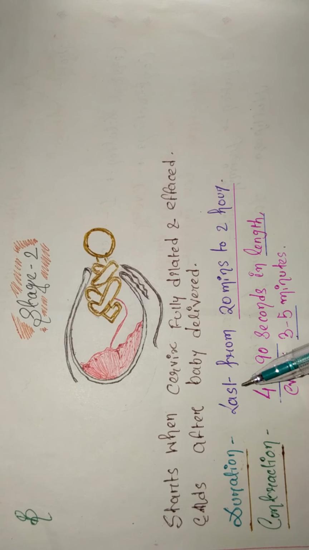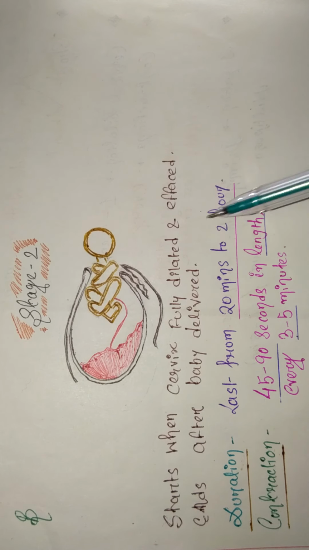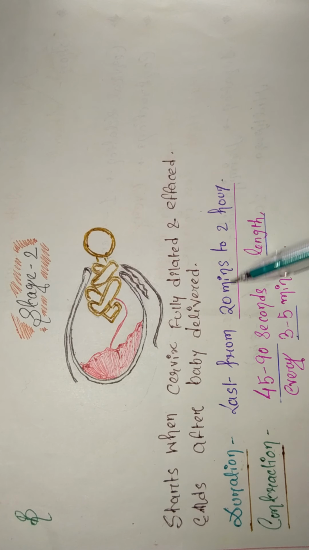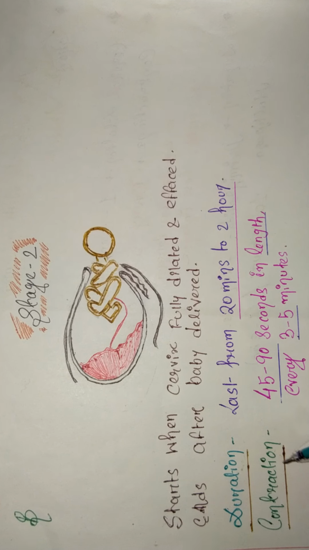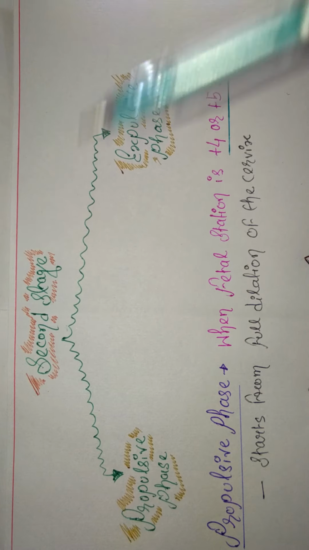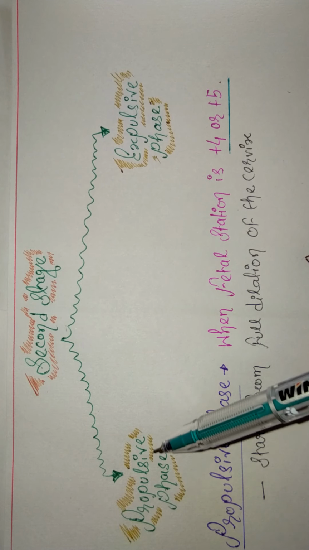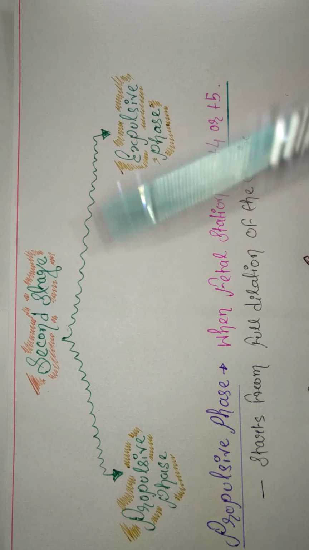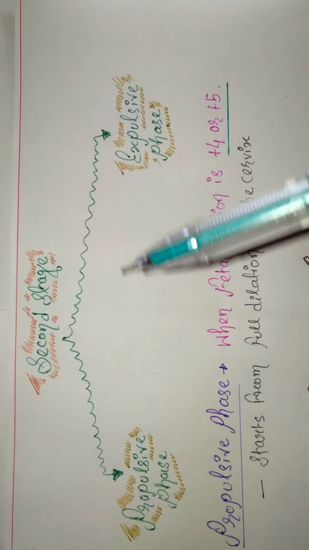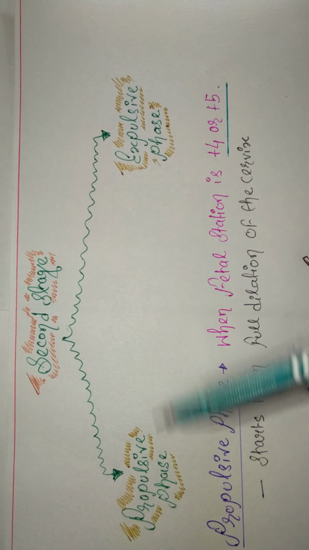The duration lasts from 20 minutes to 2 hours. It varies in primigravida and multipara. The contractions are 45 to 90 seconds in length and come every 3 to 5 minutes. These contractions are very intense too. The second stage of labor has two phases, the propulsive phase and the expulsive phase, just as the first stage has three phases: latent, active and transition.